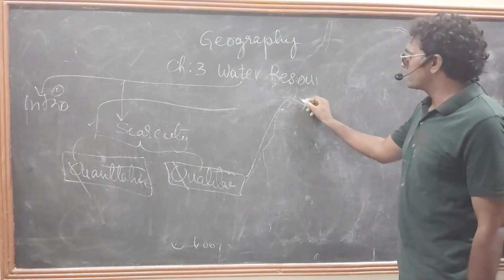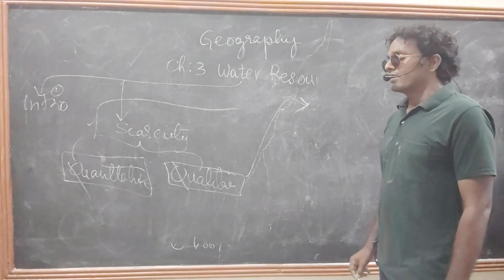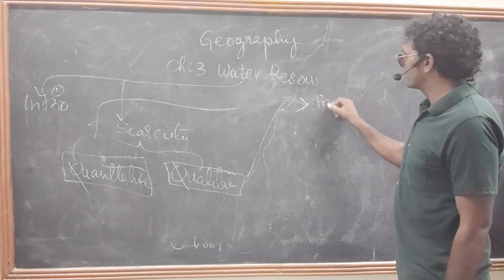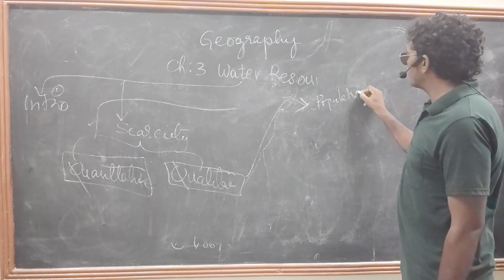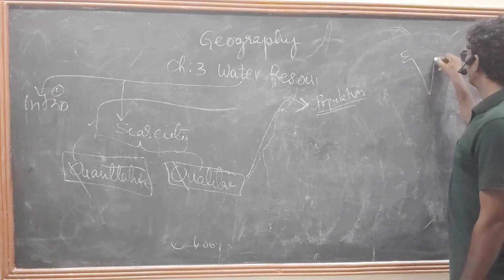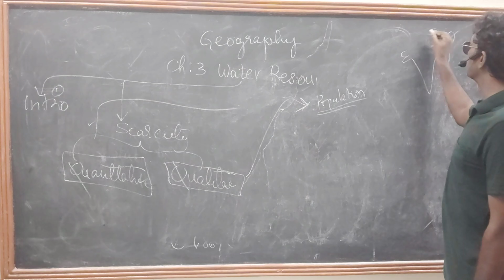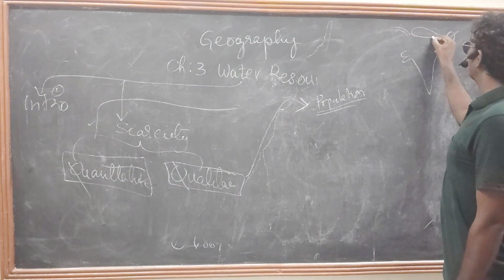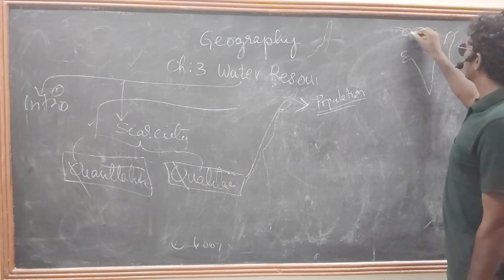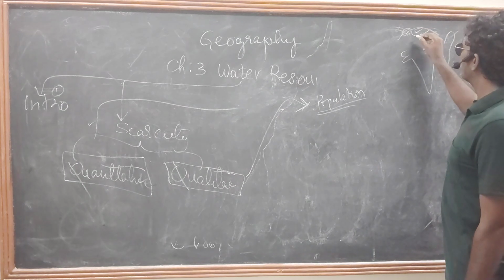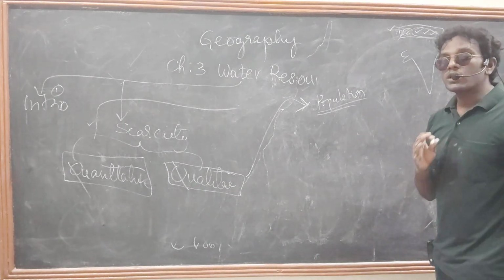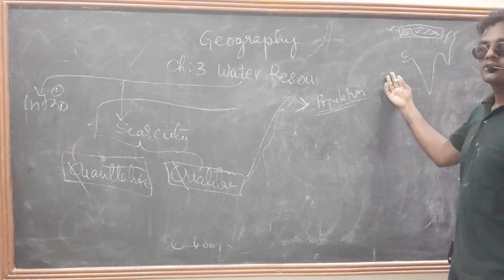Already we discussed what is responsible for the destruction of the quality of the water. Population only. If there is no population, the rivers and water bodies would be in pure form. We can see this kind of situation in the Himalayan areas. These tributaries and rivers are very pure because there are no human activities there. So it contains very good quality water. We can drink directly from the source also.